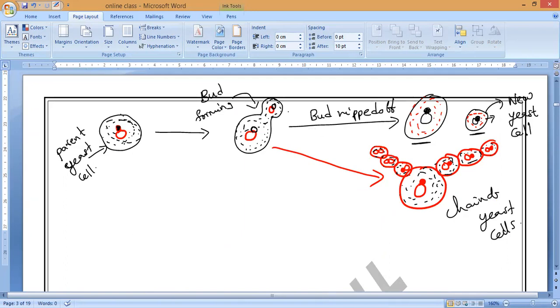A bud will form on the parent yeast cell. Later the nucleus will separate, and one part of the nucleus will move into the bud. But this process is continuous and fast, so each bud will form new buds and they all will stay attached to the parent yeast cell. So they will form a chain of yeast cells. Later they will separate into individual yeast plants. Is it okay, guys? That is the process. Okay, everyone? Yes, sir.